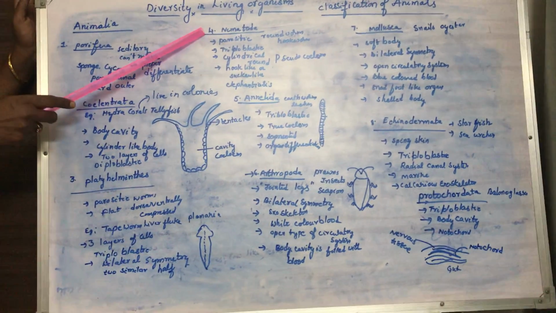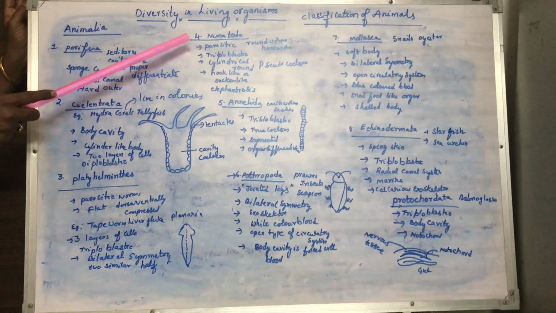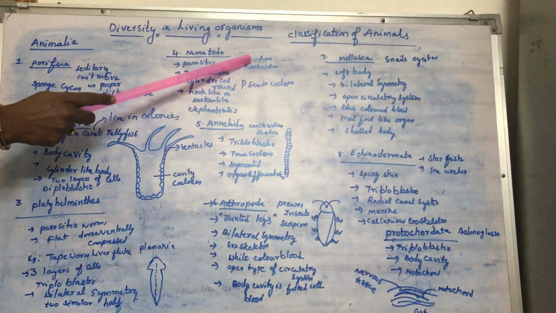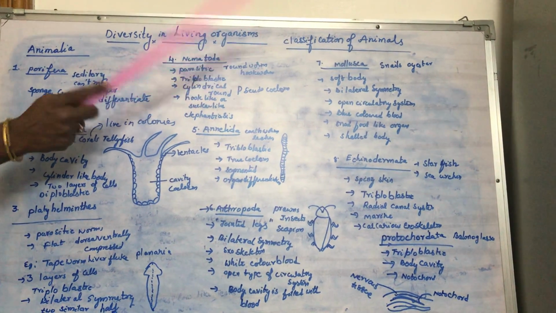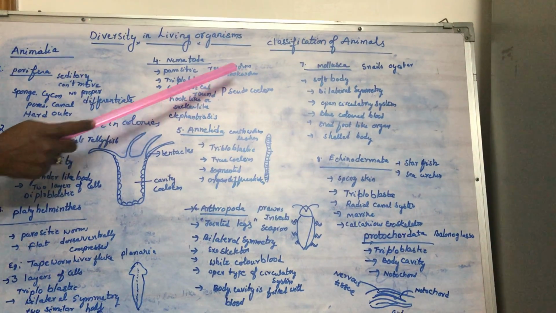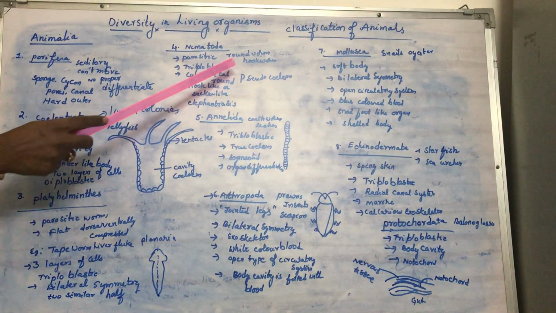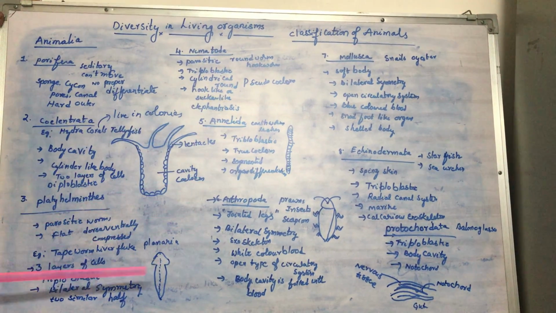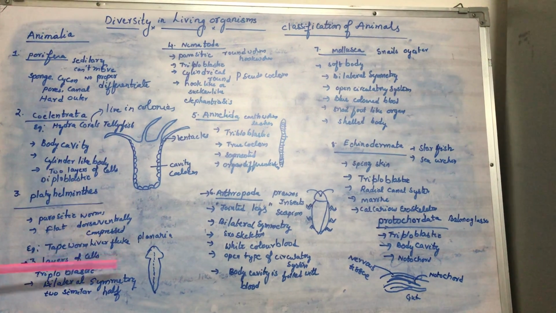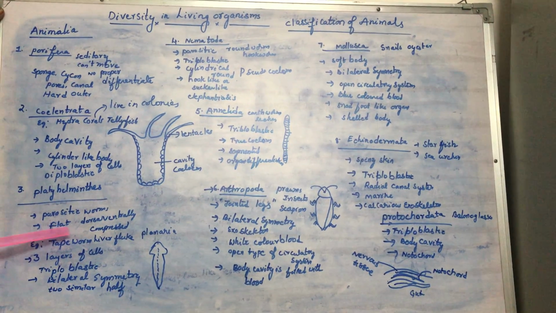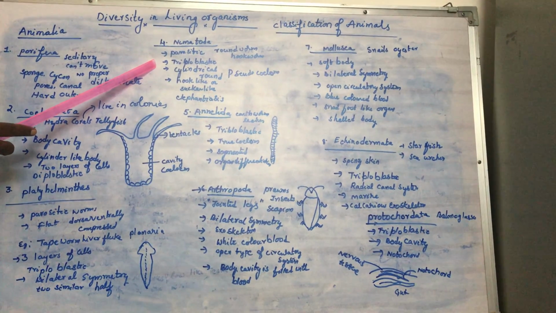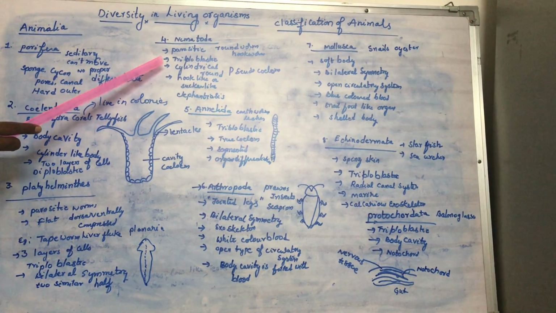Now the next major group is called Nematoda. Even Nematoda are parasitic. That means they cause diseases. They are round in shape, cylindrical or round, and they have hook-like or sucker-like structures at the end of their body. Even Platyhelminthes also have hook or sucker-like structures. With the help of these hooks or suckers, they get attached to body parts. They live mostly in the intestine. They live in our intestine, and roundworms also live in the intestine and feed on our digested food and cause a disease called